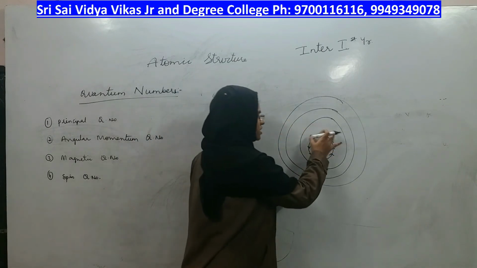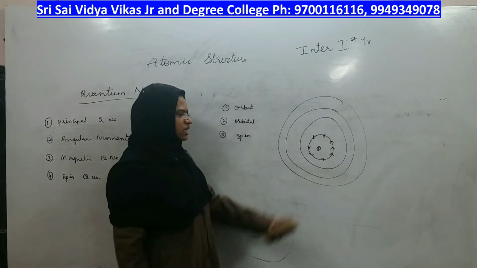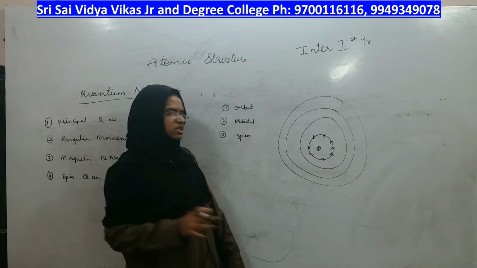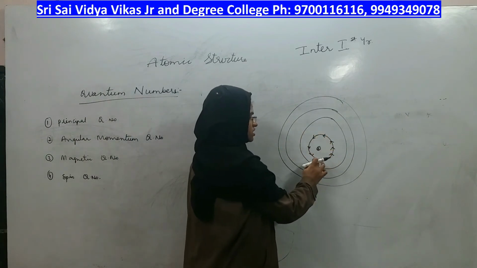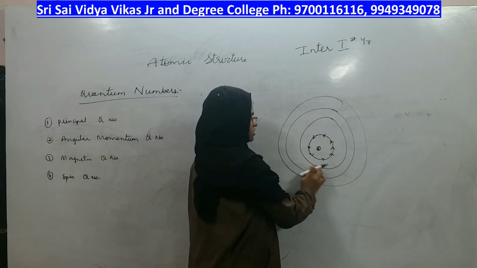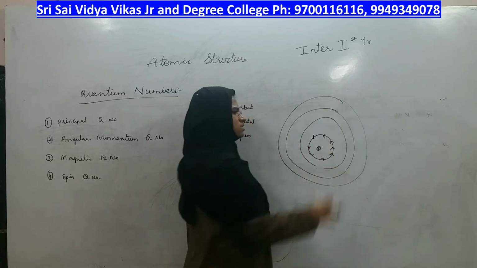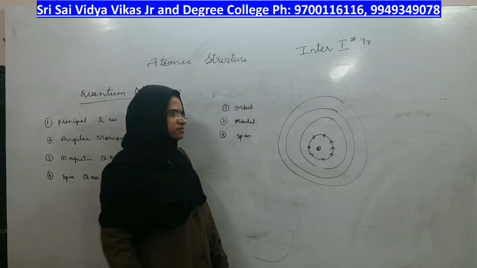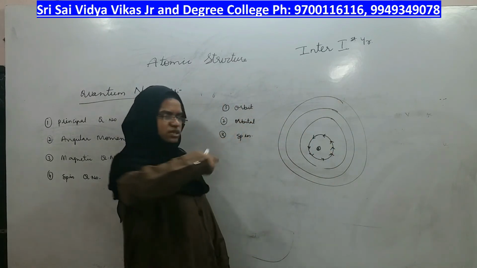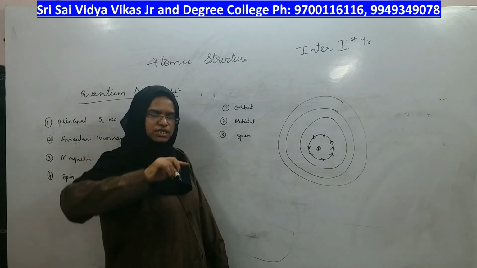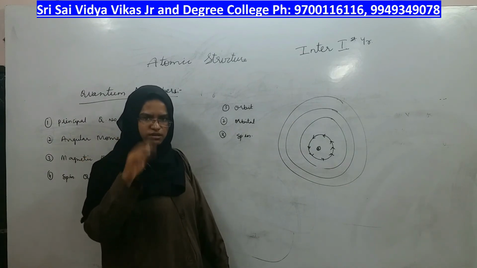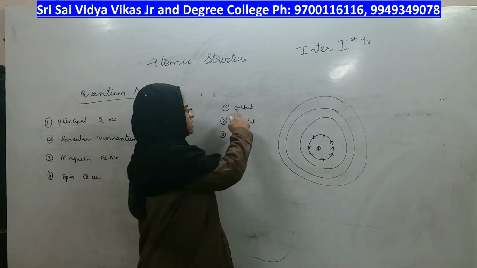That orbit is fixed, and it is called a stationary state. This orbit is called the first orbit, this the second orbit, and so on. An orbit is a round circular path in which the electron revolves.